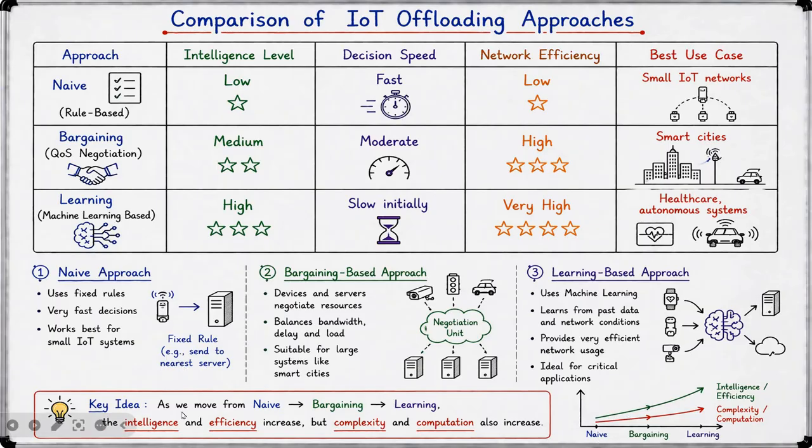and less efficiency. So the key idea here is, as we move from the naive to the bargaining to the learning, the intelligence and efficiency increases, but the complexity and computation also increases. So this is about the comparison of the IoT offloading approaches.